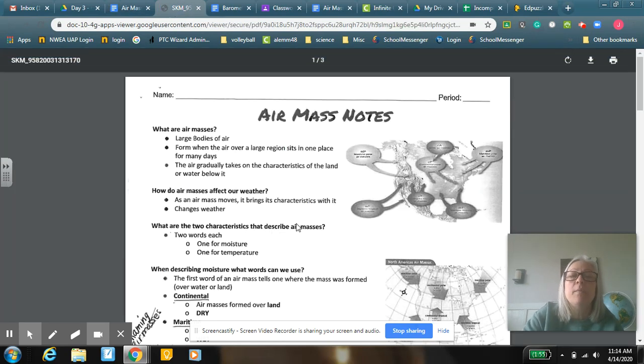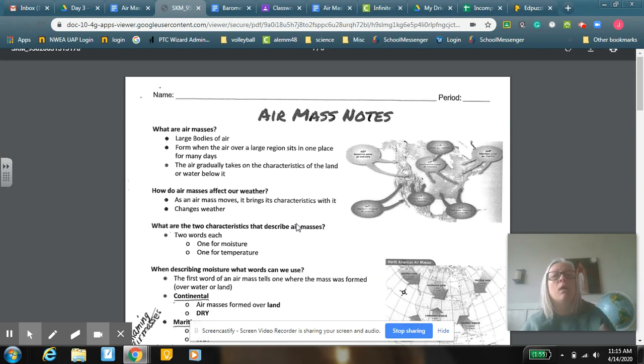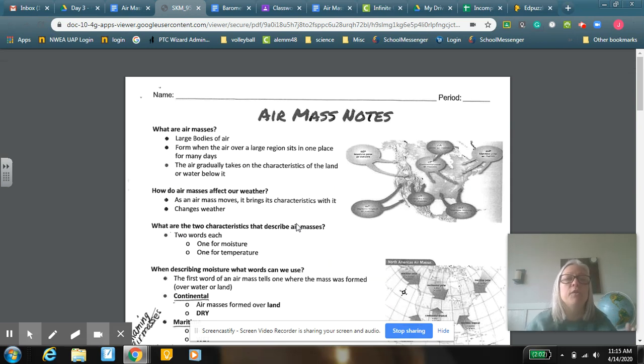So we're going to talk a little bit about the notes, specifically what are air masses. Air masses are just large bodies of air. They form when air over a large region sits in one place for a long period of time. Say there's a large body of air over Sycamore for like 2 days, they would call that an air mass. It takes on the characteristics of the land or the water below it.